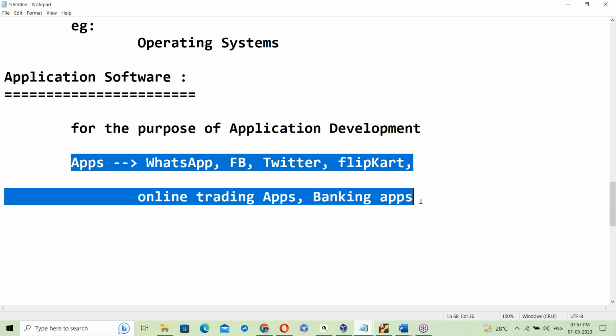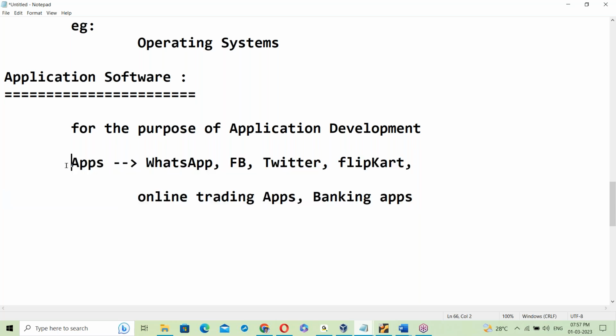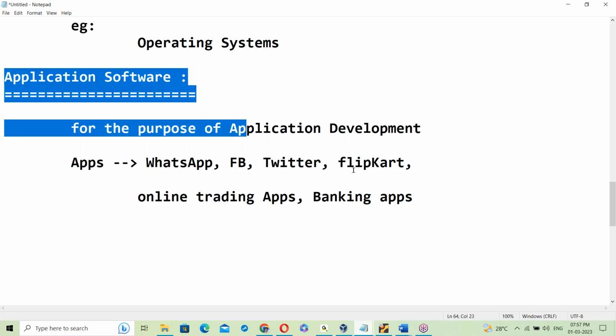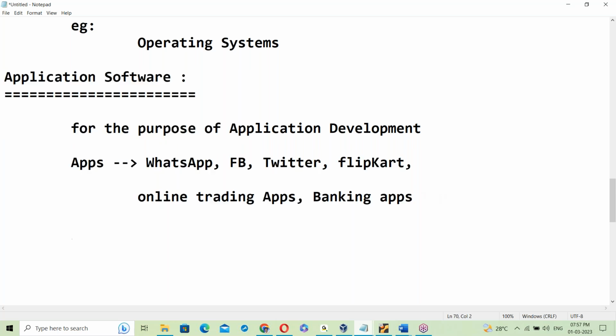The best example is Java. Java is the most used application software. Out of all the application software, Java is the leader, no doubt. Java is application software.